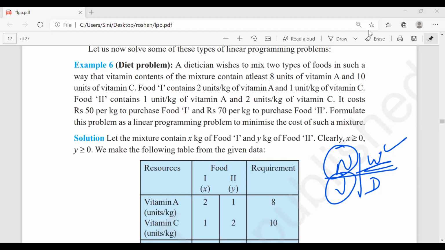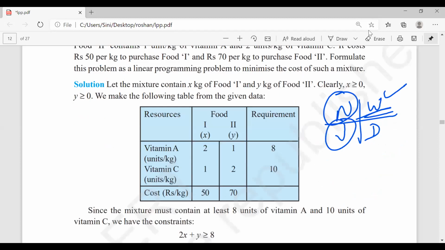Now, the next big problem for me is, this is fine. X and Y I have taken here. 2 and 1, correct? And 1 and 2. But how do we know whether we are getting greater than or equal to? That is my next challenge.